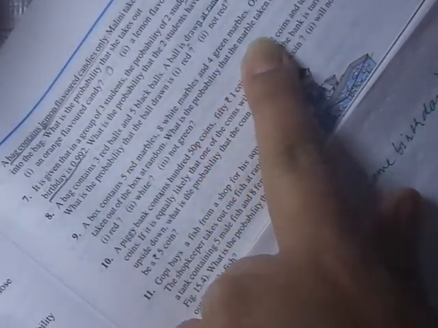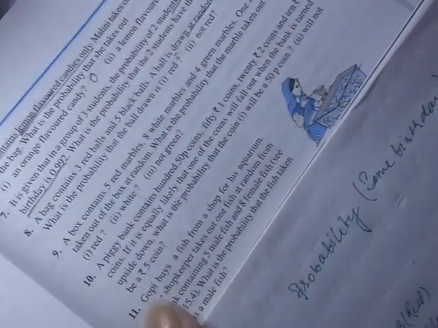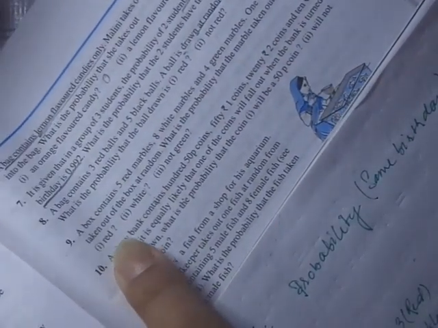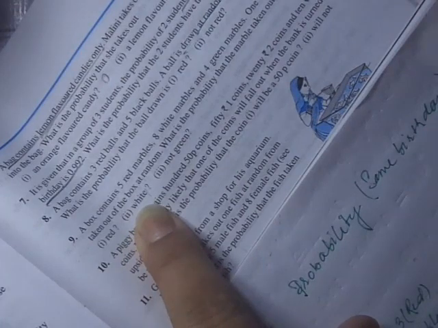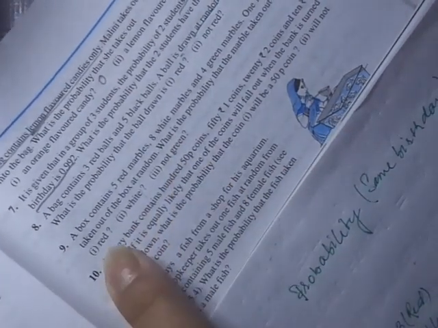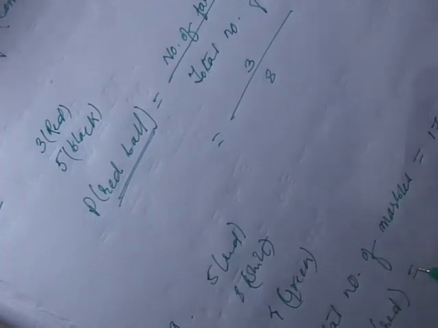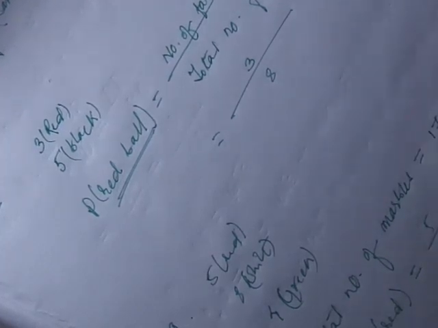Next, what is the question asking? What is the probability that the marble taken out will be red, white, not green? Red, how many red are there? Number 1, probability of getting a red marble equals how many red? 5. Together total is 17. So answer is 5 by 17. Then second one, probability of getting a white marble, we have 8 by 17.